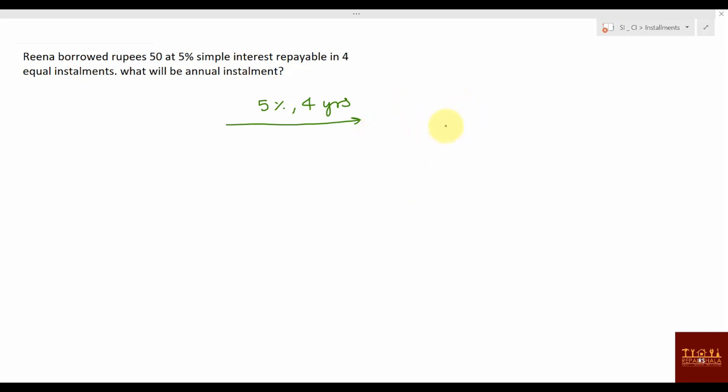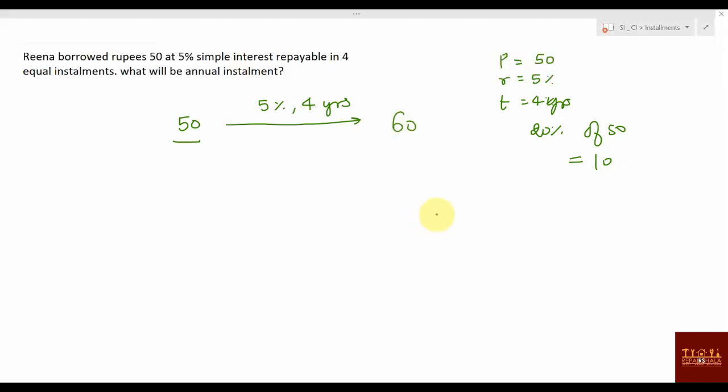More than 50. So suppose this 50 is given, and now this question is becoming something like this. Principal is 50, rate of interest is 5%, time is 4 years. You can say 20%. 20% of 50 is how much interest? 10. How much does she have to pay actually? 60 rupees. Means her amount will be 60 rupees.